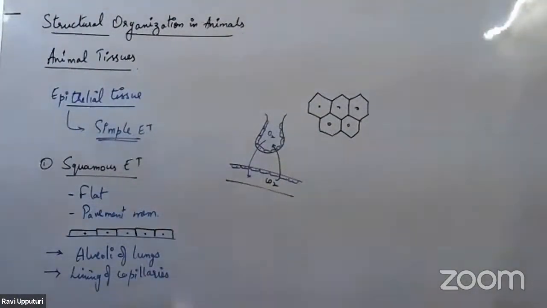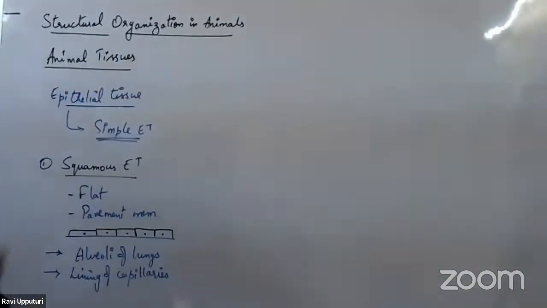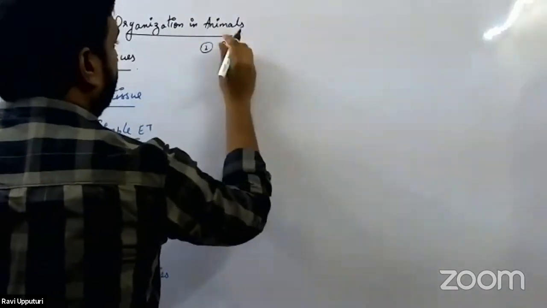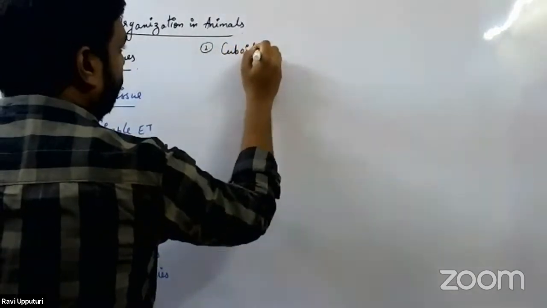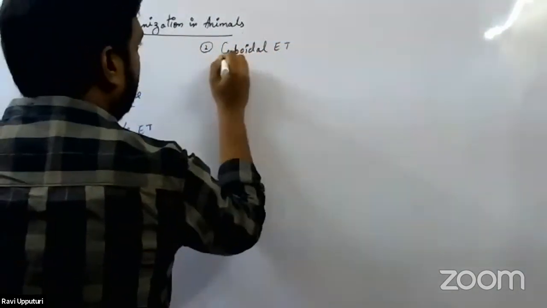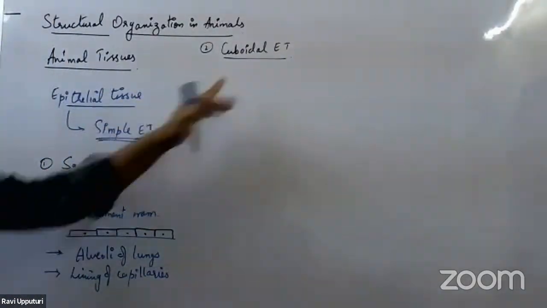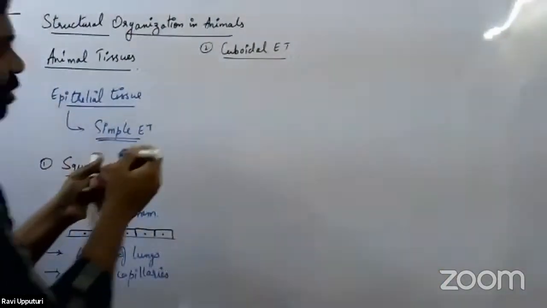The second type of epithelial tissue in the list is called the simple cuboidal epithelial tissue. Simple we have already written, so we would have the cuboidal epithelial tissue. Talking about the cuboidal epithelial tissue, from the name we can make out what its shape would be. It would be cuboid, somewhat squarish in shape.